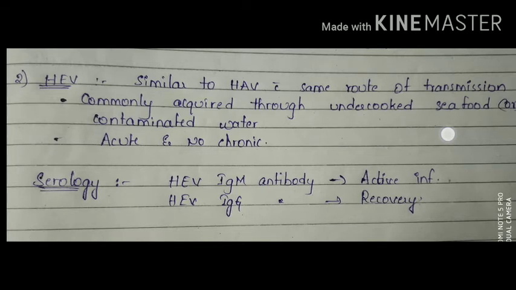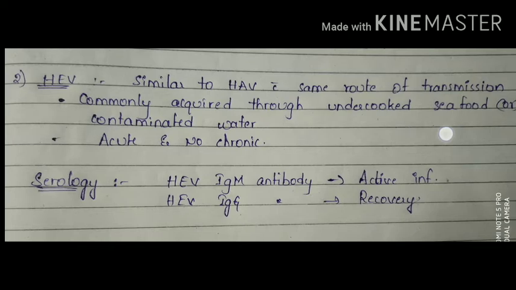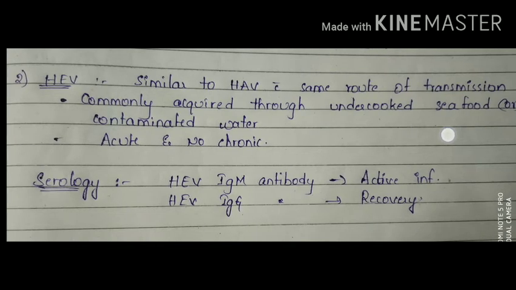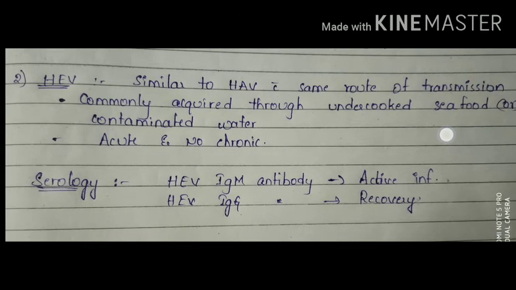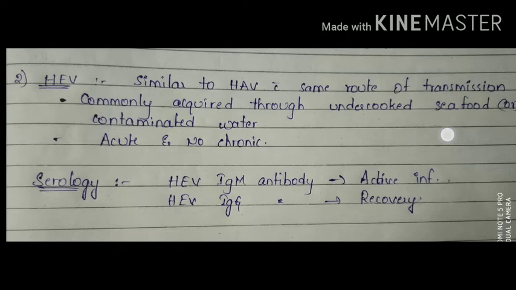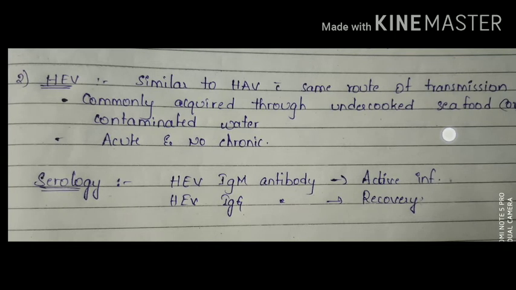And the next one is, HEV infection is very serious in the case of pregnant women. This can lead to acute liver failure, and it is sometimes known as fulminant hepatitis. So HEV is referred to as fulminant hepatitis, and it is more serious in pregnant women. It also causes acute liver failure, and here we don't observe any vaccination like HAV.